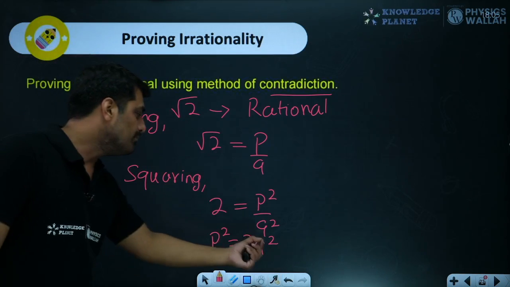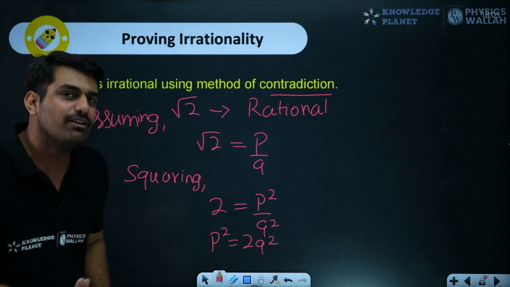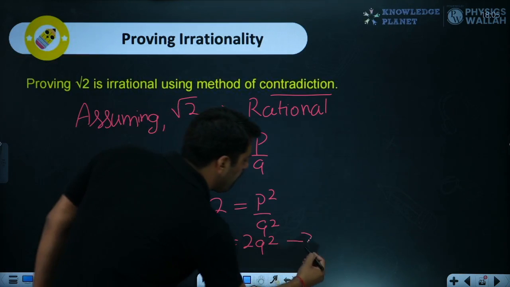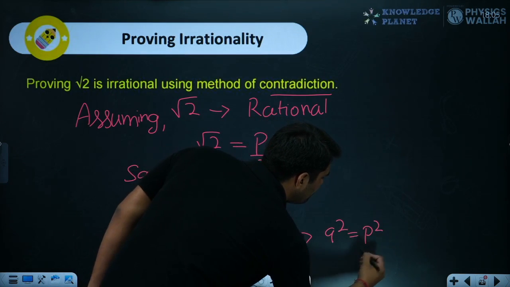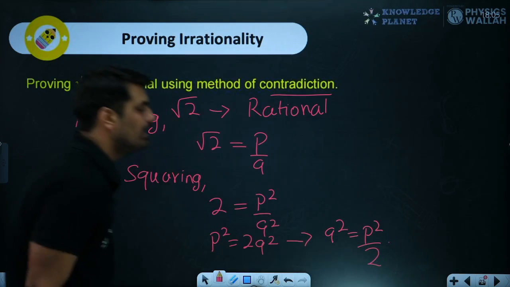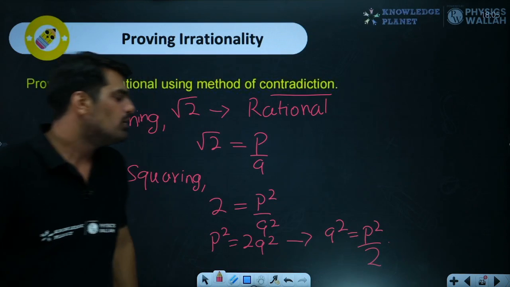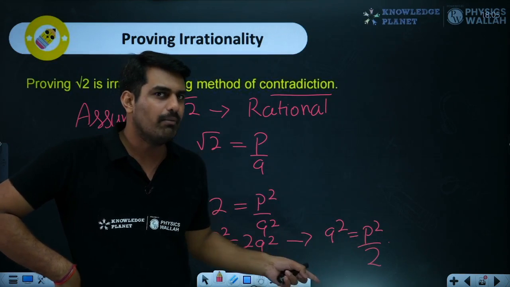Alright, it's a very simple thing. When I write this P square is equal to 2Q square, I can write it in another form as well. It doesn't matter whether you like it or not. Q square is equal to P square by 2. So basically this P square will be divisible by 2. Right? This will be divisible by 2.